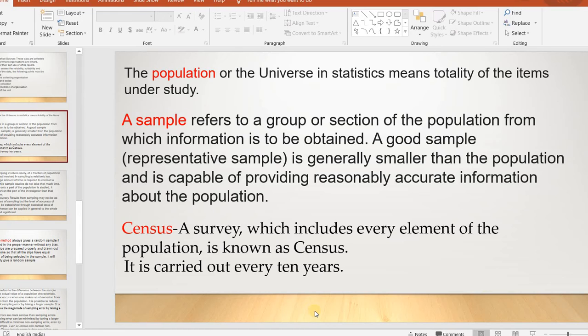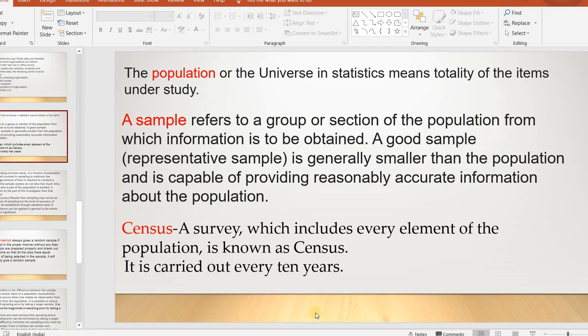Then what is census? Census is a survey which includes every element of the population. Normally it is carried out every 10 years. Census is carried out every 10 years. The last census was carried out in 2011 and the next one will be in 2021.